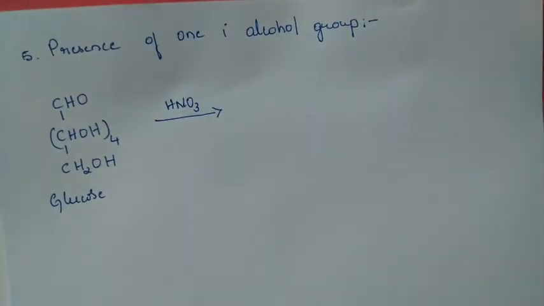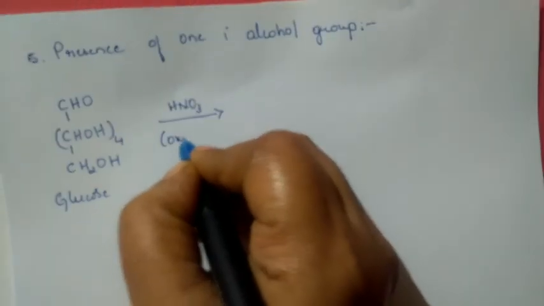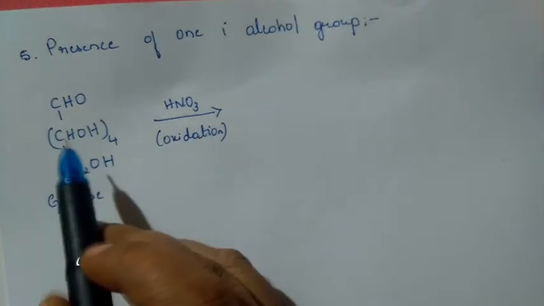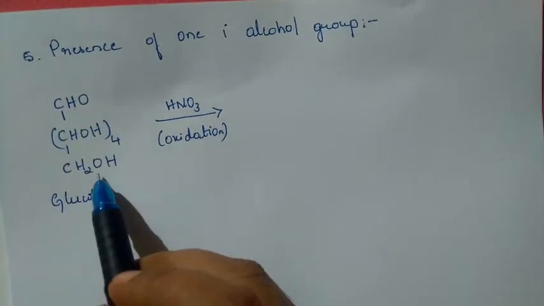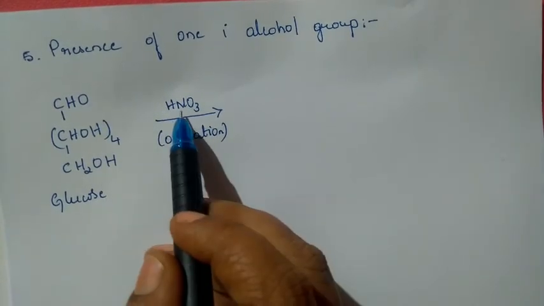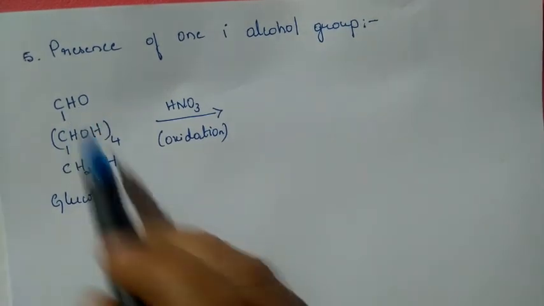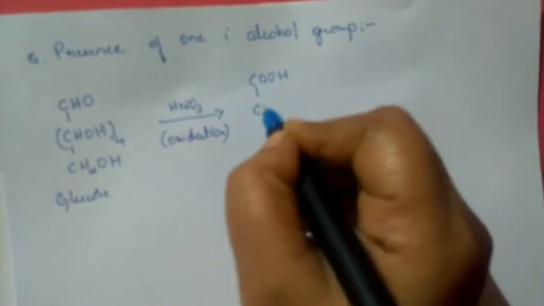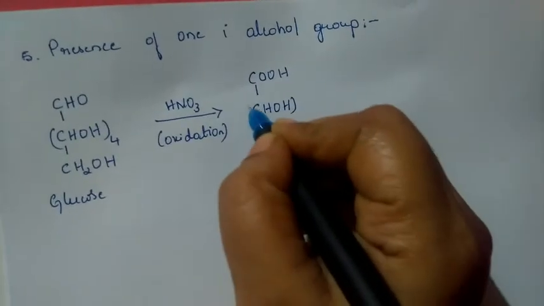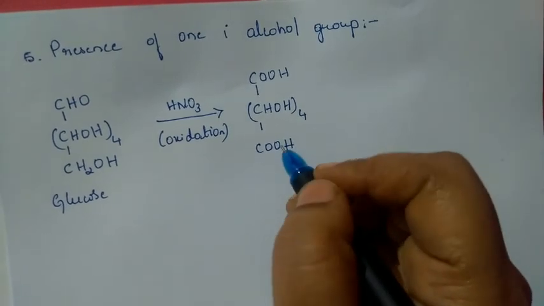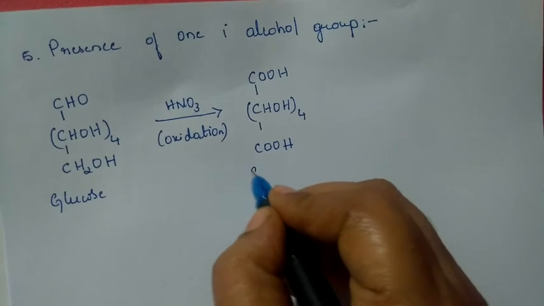We have taken nitric acid. So by using nitric acid, we are doing an oxidation. Okay. So in this oxidation, we know that this is an aldehydic group. This is an alcoholic group. If you do the oxidation, that is a strong oxidizing agent. Both of them will be converted into a carboxylic acid group or carboxyl group. Like this. So the name of this compound is saccharic acid.